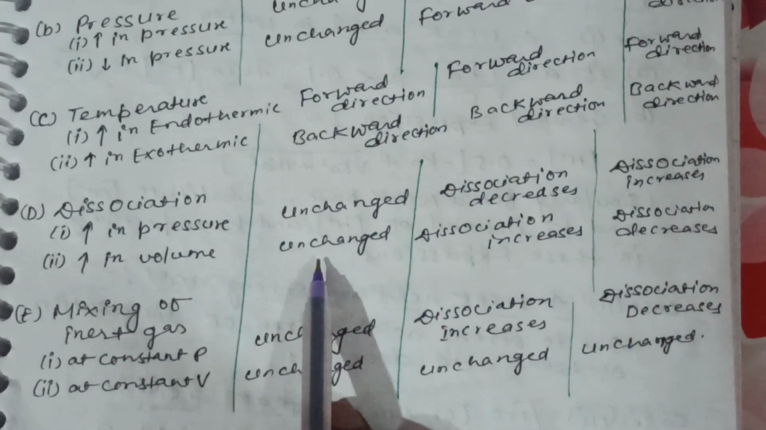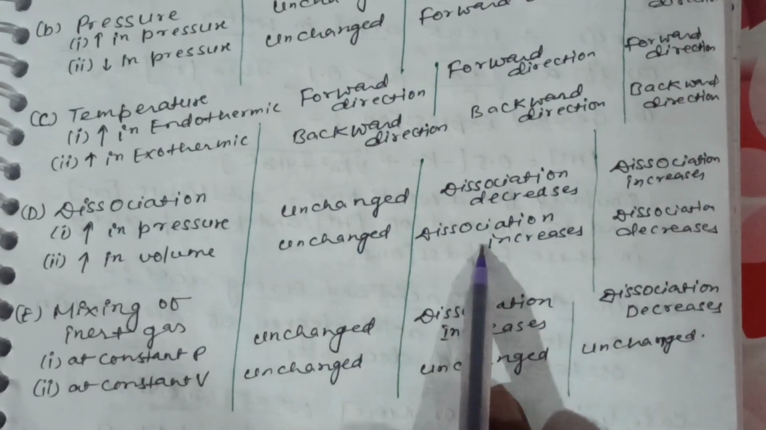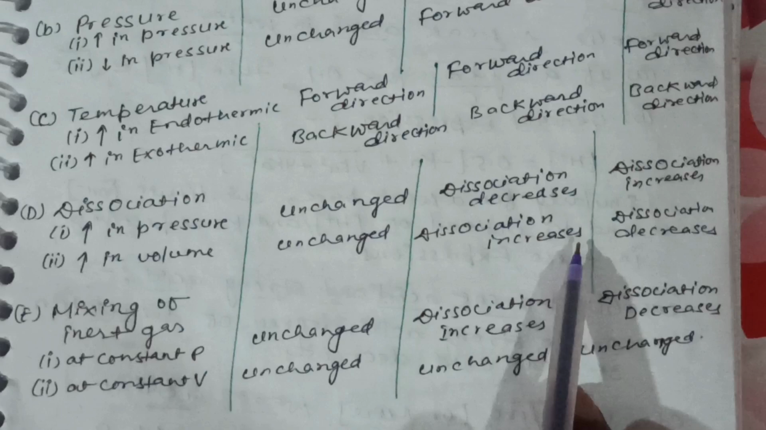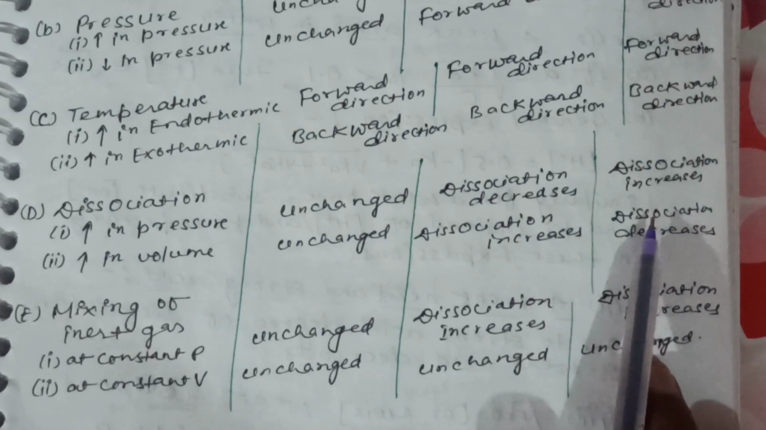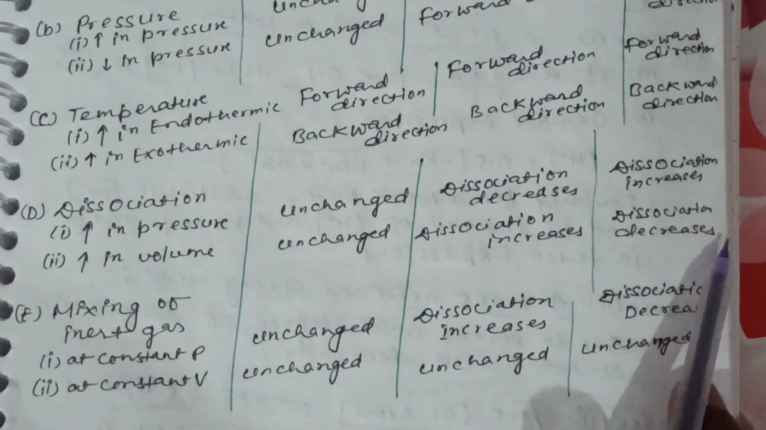Increase in volume: A ⇌ B, unchanged. A ⇌ 2B, dissociation increases. 2A ⇌ B, dissociation decreases.